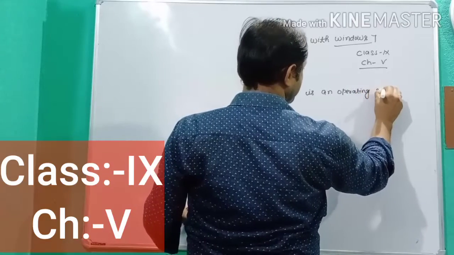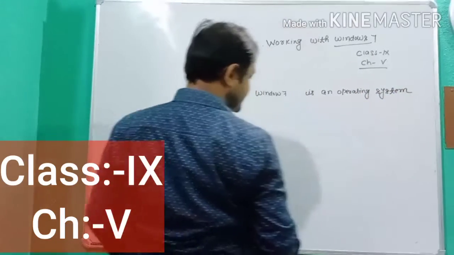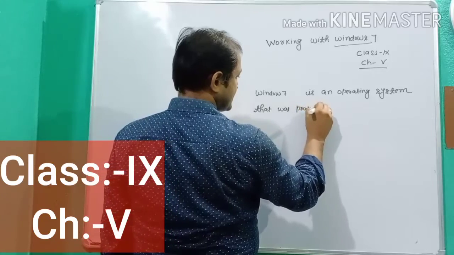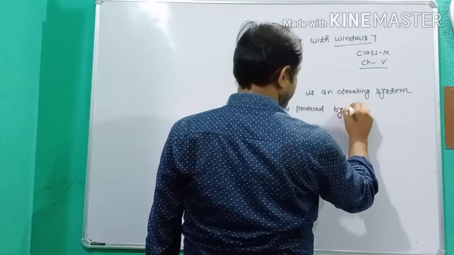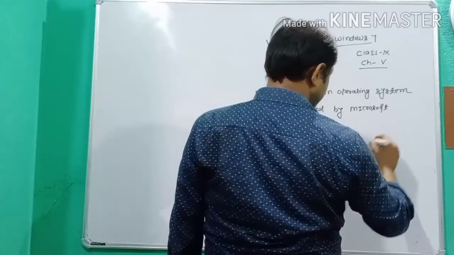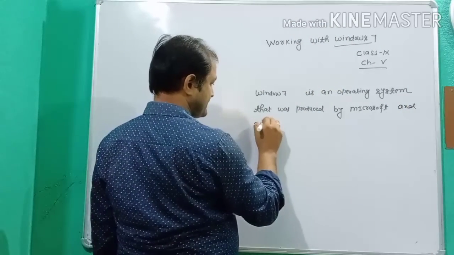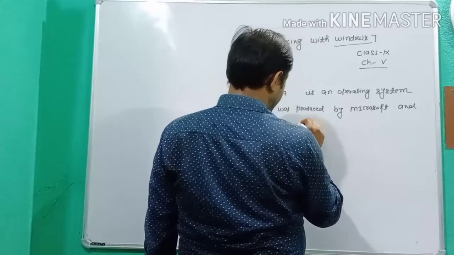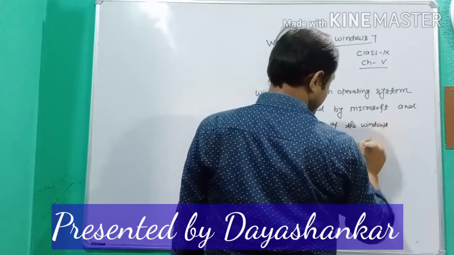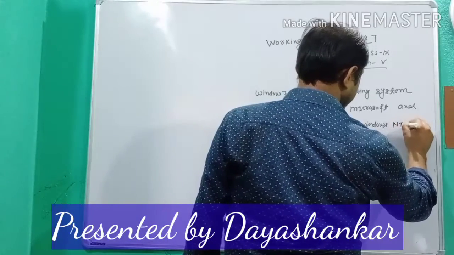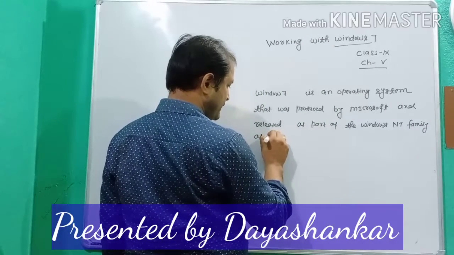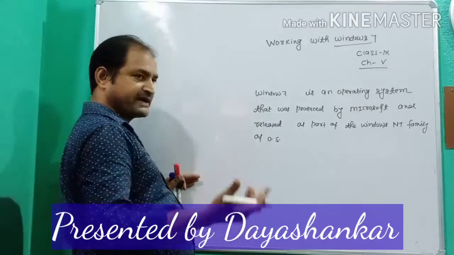Windows 7 is an operating system that was produced by Microsoft company and released as part of the Windows NT family of operating systems. Windows 7 is the operating system produced by Microsoft.